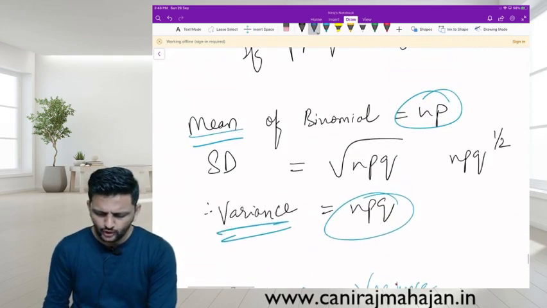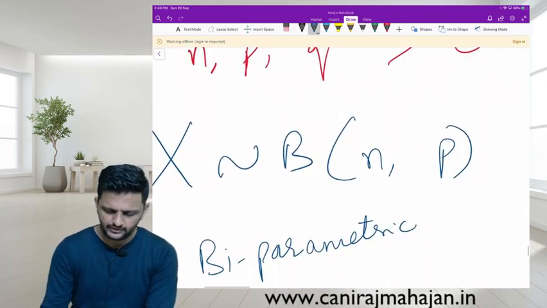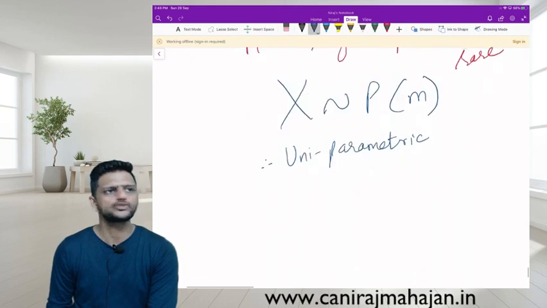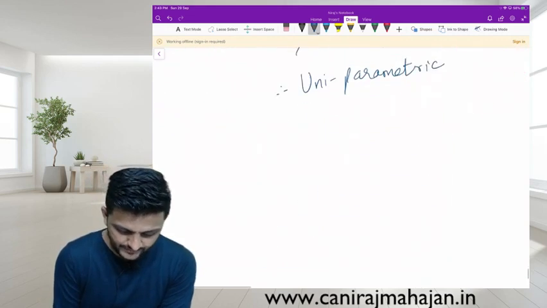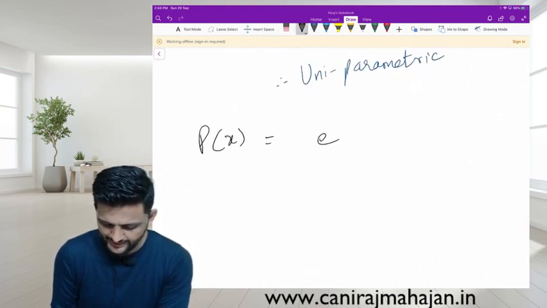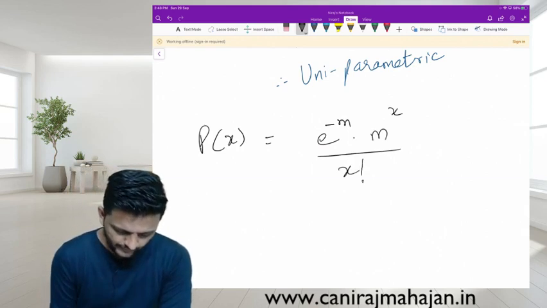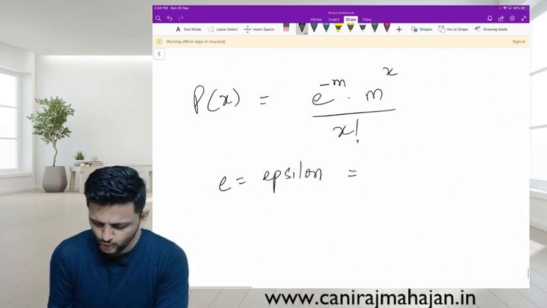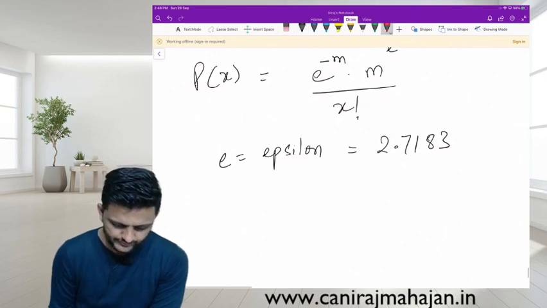In binomial you want what? N and P. Then you can solve the question, P of X you can find. And over here in Poisson you want only the value of M. Yes or no? Okay. So the formula of P of X is E raised to minus M into M raised to X upon X factorial. Yes or no? E is your epsilon value, 2.7183 if not provided.